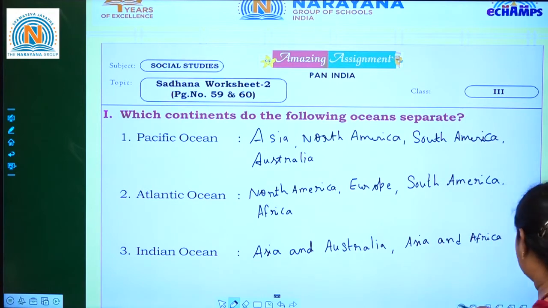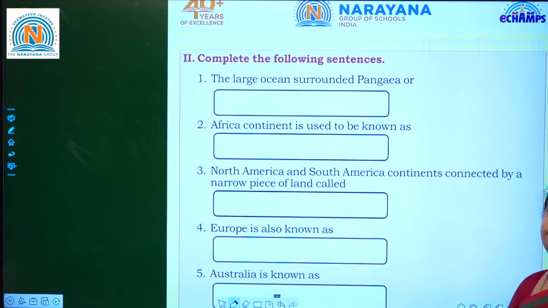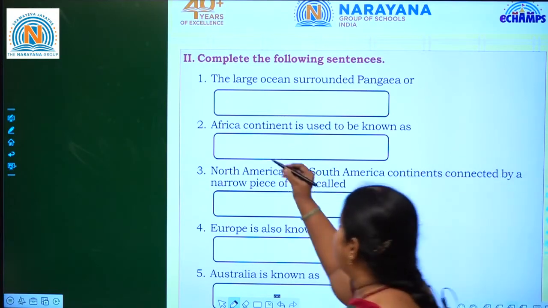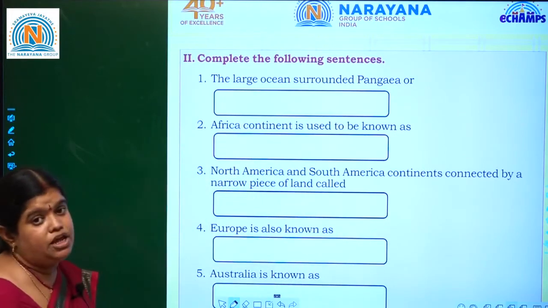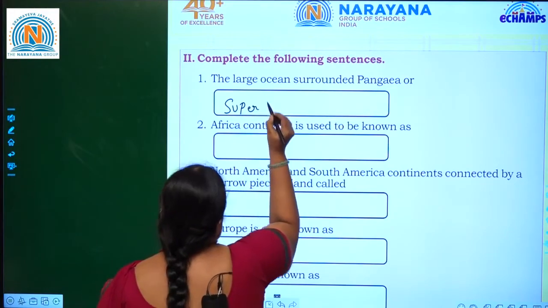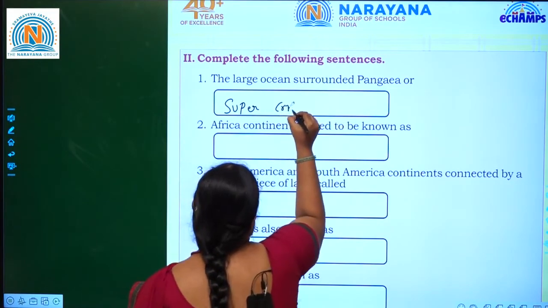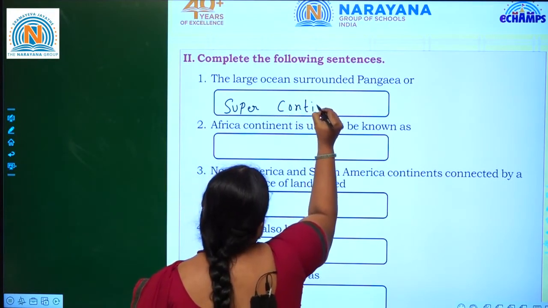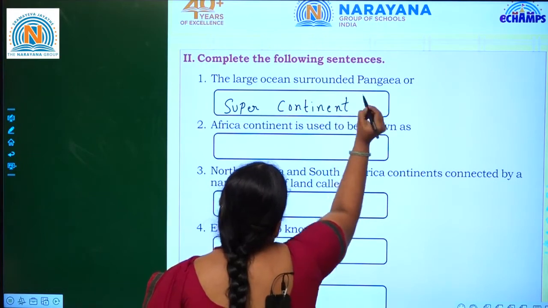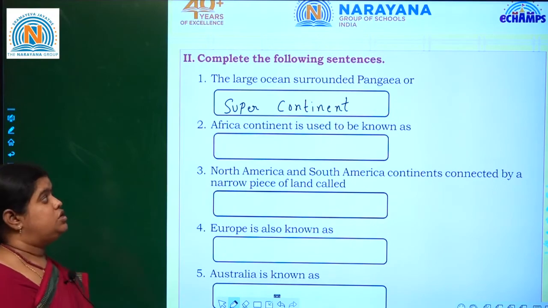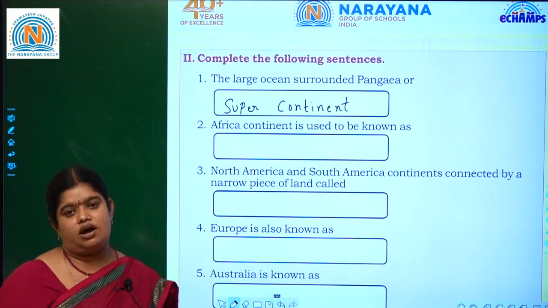Let us see the second Roman. Complete the following sentences. The large ocean surrounded by Pangaea, so it is a supercontinent. What is the other name of Pangaea? Supercontinent. The Africa continent used to be known as, so earlier it was called the dark continent.